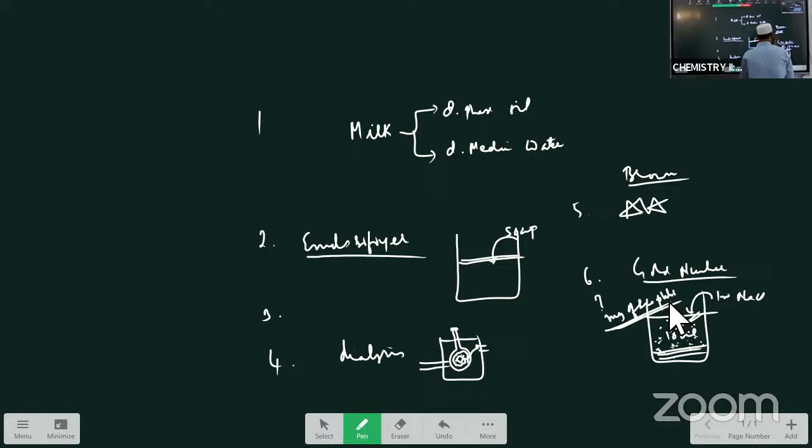I am repeating this definition. The number of milligrams of lyophilic colloid added to 10 ml of gold solution in order to prevent coagulation by the addition of 1 ml of NaCl to it is called the gold number. So these are some important VSAQs in the chapter surface chemistry.